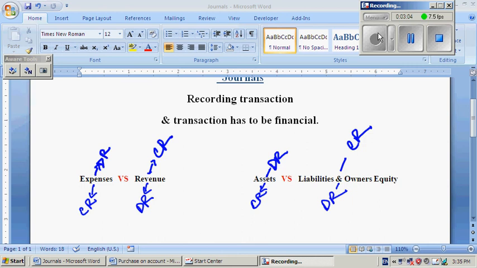And how liability decrease? This one is very simple. Suppose you're paying to accounts payable. When you pay your accounts payable, which is a liability, your liability decrease. So that time accounts payable gets debit instead of credit. Accounts payable supposed to be credit all the time, but when you pay to your accounts payable, accounts payable decrease, right? So that time accounts payable become a debit.